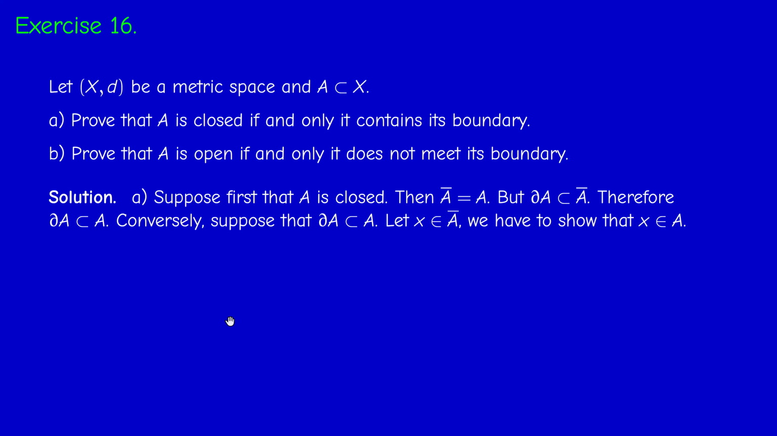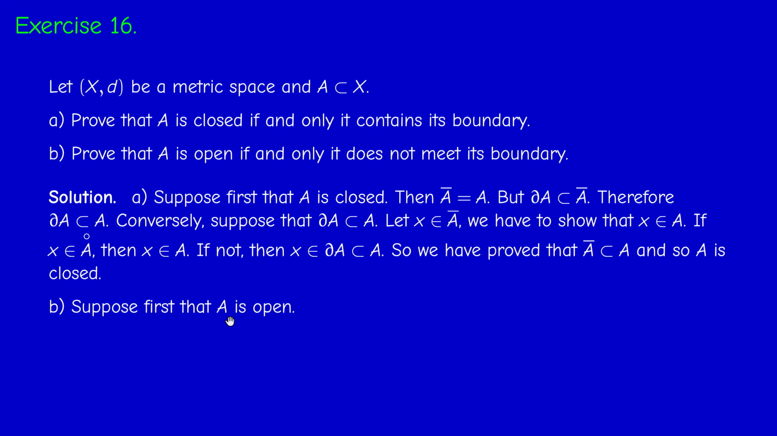So we pick an arbitrary point X in A bar, and we have to show that it's in A. Now we have two options. Either X is in the interior of A or it's not. If it's in the interior, there's nothing to prove because the interior is contained in A. If X does not belong to the interior, then by definition X belongs to the boundary, because it belongs to A bar and not to the interior. And the boundary is contained in A, so X is in A. So in both cases, X is in A. Therefore, A bar is contained in A, so A equals A bar, and therefore A is closed.